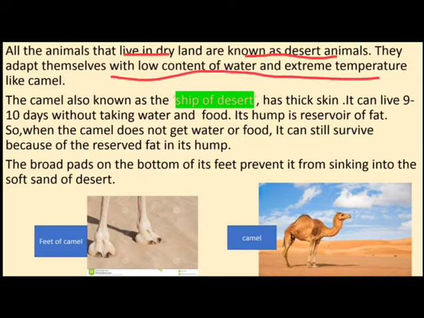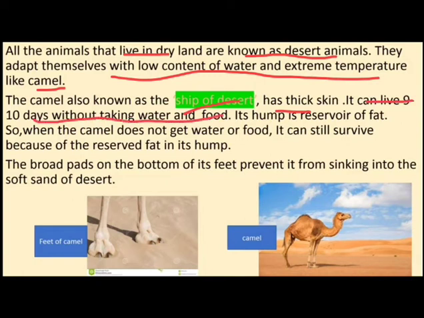The camel adjusts to extreme high temperature, and it can store water also, so that it can survive in the desert for a long time. The camel, also known as the ship of the desert, has thick skin. The thick skin protects it from the sun's heat, and it can live 9 to 10 days without taking water and food.